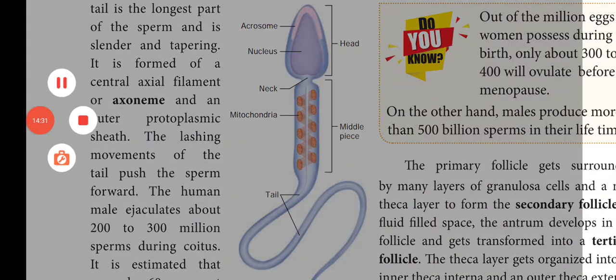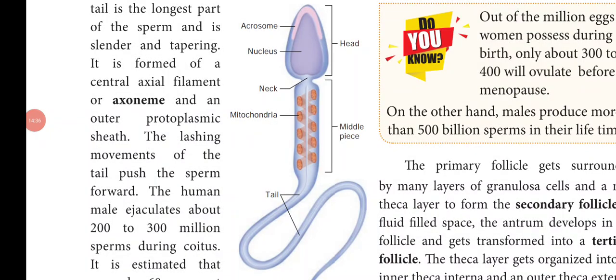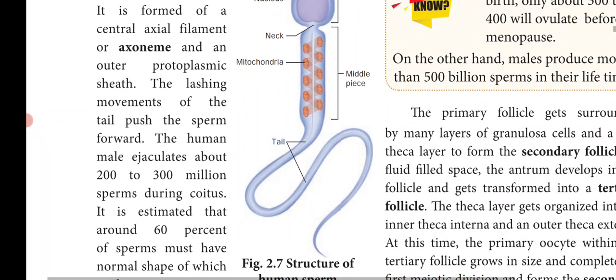The tail is the longest part of the sperm. So below the middle piece the tail region is present. It is the longest part of the sperm and it is slender and tapering. It is formed of a central axial filament or axoneme and an outer protoplasmic sheath. The lashing movements of the tail push the sperm forward. So the tail helps in the movement of the sperm.